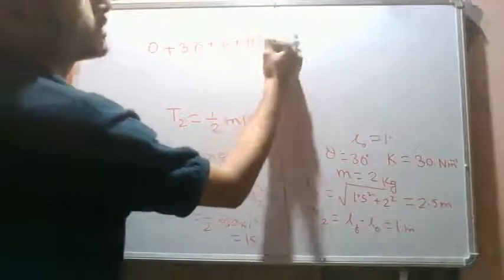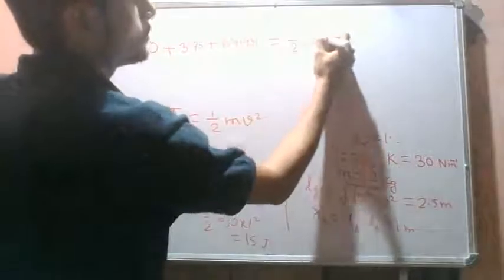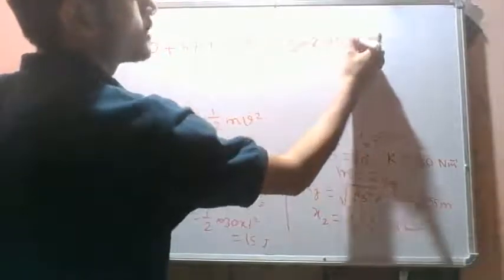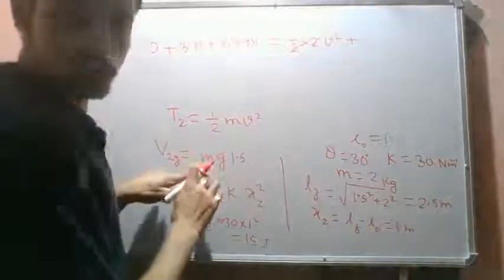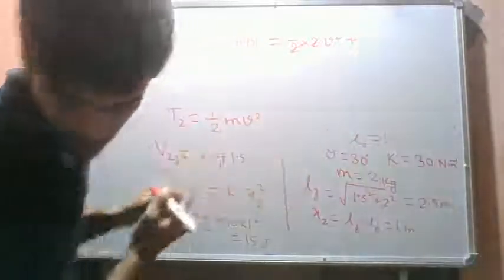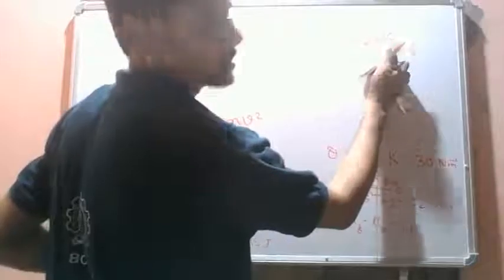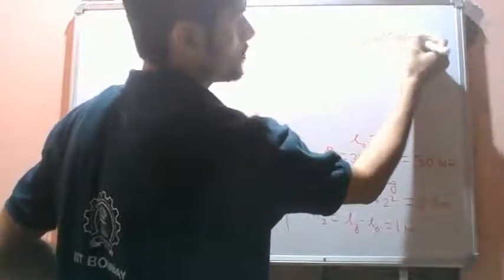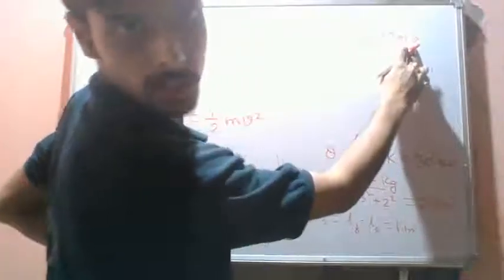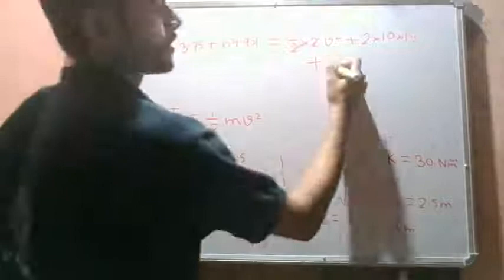This equals half m v square plus potential energy due to gravity, mg, where we take g as 10, times 1.5, the vertical height, plus potential energy due to spring, which is 15.